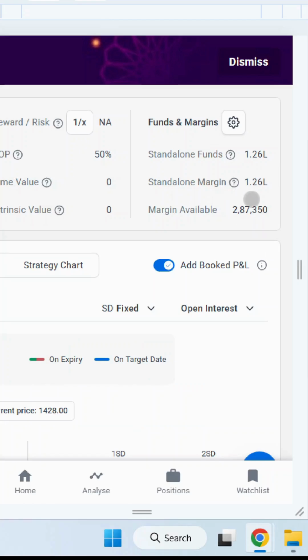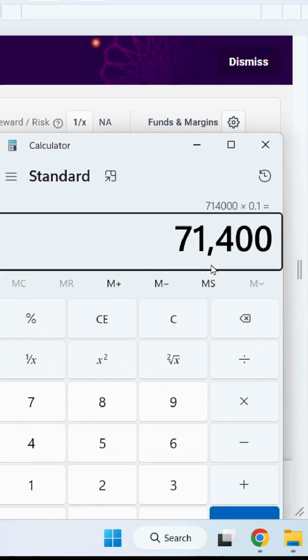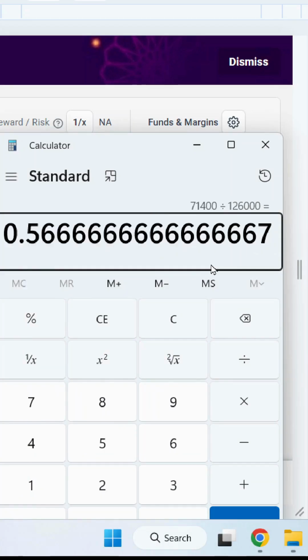So as a percentage loss, how much loss will you have? 71,400 divided by 1,26,000. Yes. So you will be losing 56.66%, almost 57% of your capital deployed.